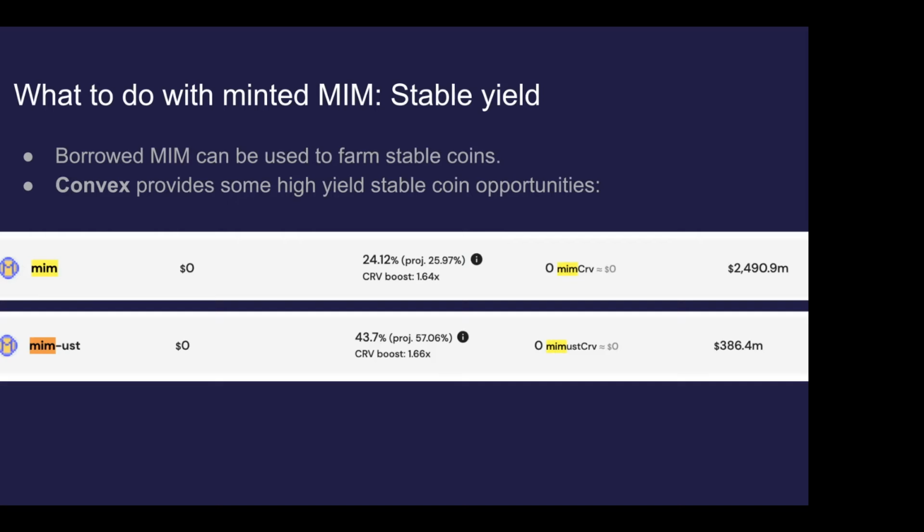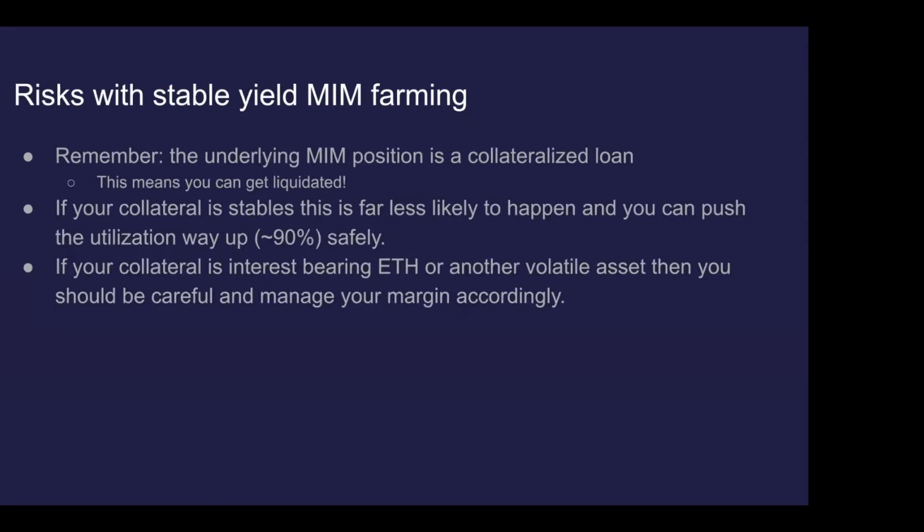So there are two main pools on Convex right now that are pretty good. There's just the straight up MIM pool, and I think that's pooled MIM against USDC, USDT, and I'm not sure what the third coin in that is, and that's around 25%. It was 50% a few weeks ago. These tend to be somewhat volatile, but they're always some of the highest stable pools. And then there's a MIM UST pool, which is quite new, and that's earning crazy yields on stablecoins. Getting 50%, or close to 50, on a USD denominated stablecoin farm is always a pretty hectic thing.